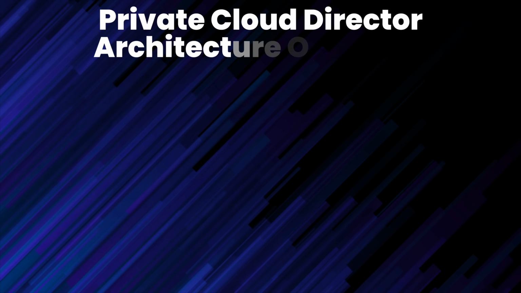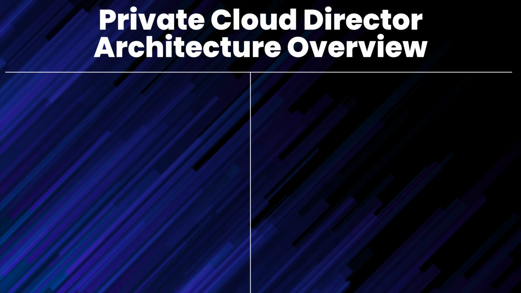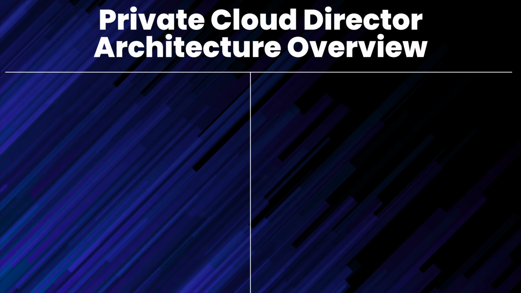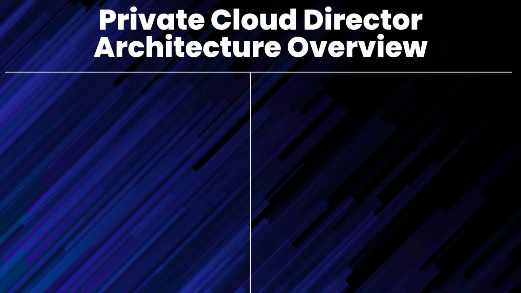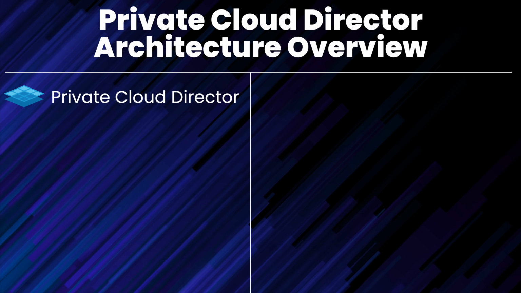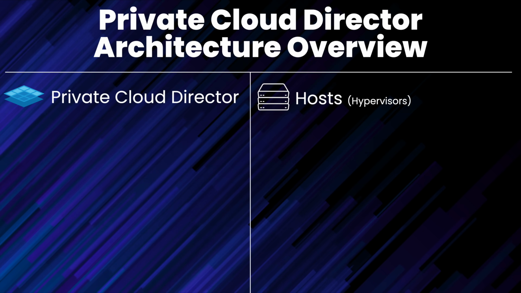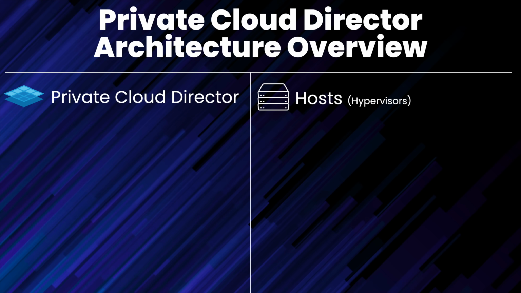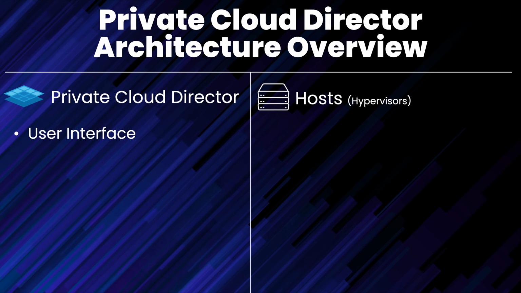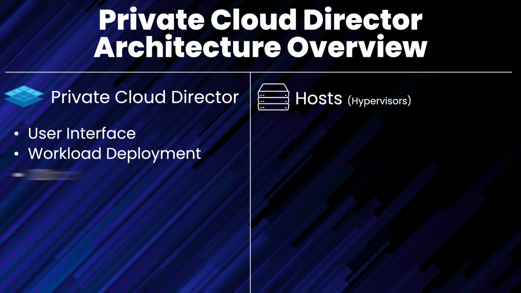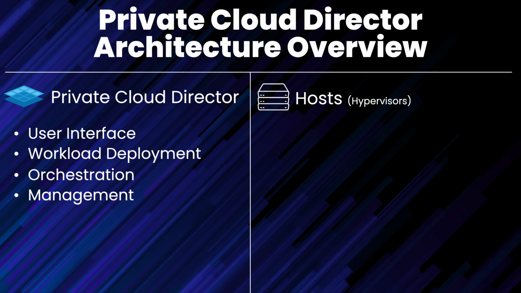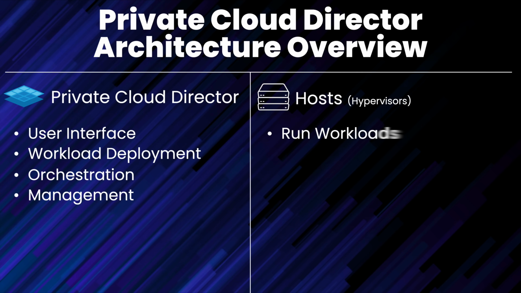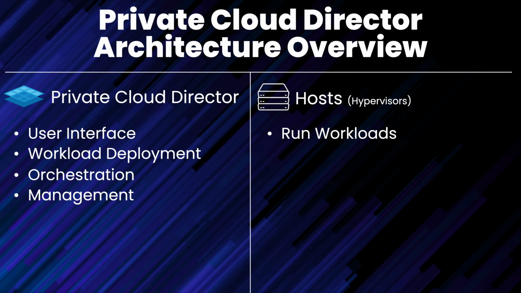Let's discuss PCD's physical architecture and the minimum requirements for running Private Cloud Director. PCD effectively has two major physical components: the Private Cloud Director management system and the hypervisor or hosts that run the workloads. The PCD CE management system is responsible for the user interface, workload deployment, orchestration, and management of your private cloud. And workload hosts run your workloads, be that virtual machines, containers, and so on.